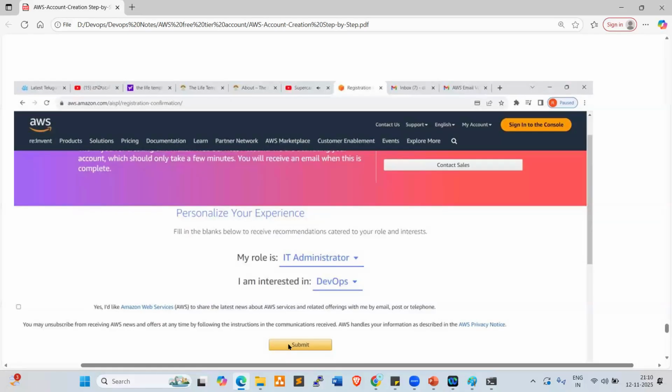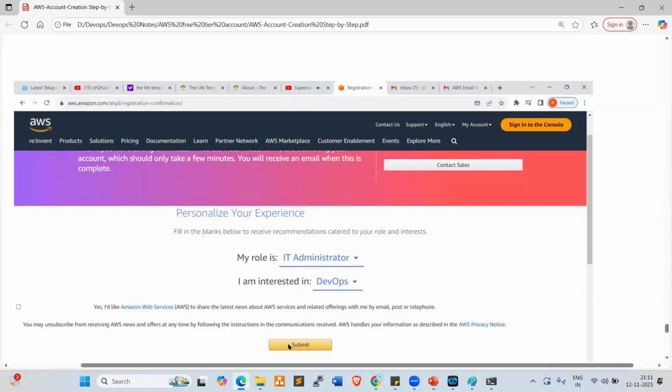Currently they are giving 6 months free. Earlier they used to give 1 year free, right? So this account will be 6 months free and without any charges, we can use this account, right? Whatever free services they're providing, that we can use. I'll show you while working on AWS.